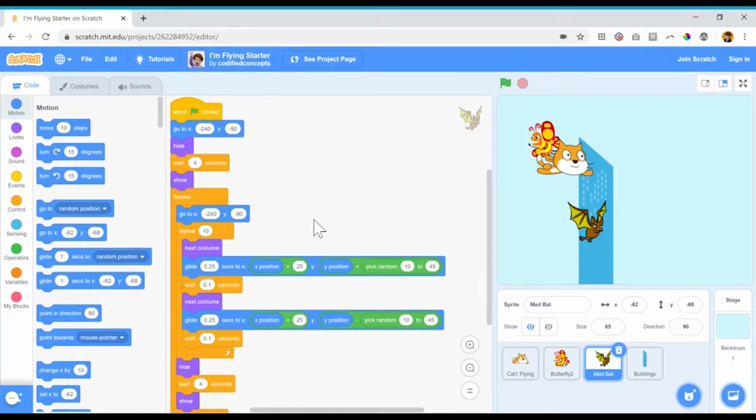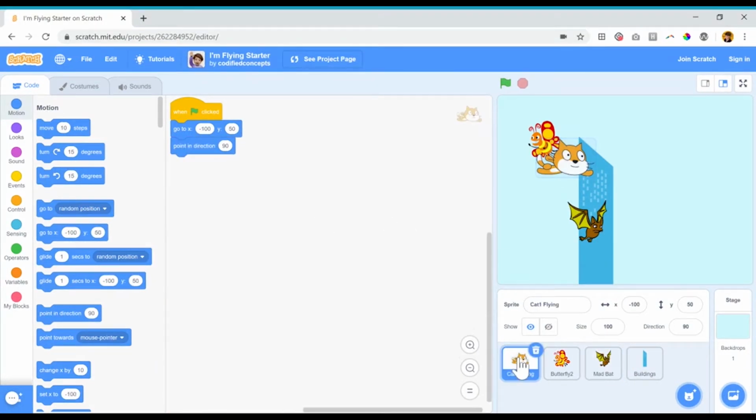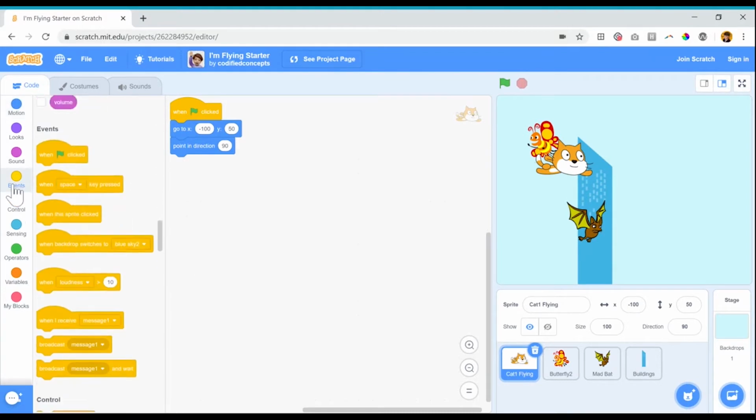Right now, I'm going to click on my cat, and my goal today is to get this cat moving. I want my user to be able to control the cat by using the keyboard keys. So I'm going to start building in some scripts so that I can make the cat move up or down on the screen, left or right. To do so, I'm going to go over to my events blocks.